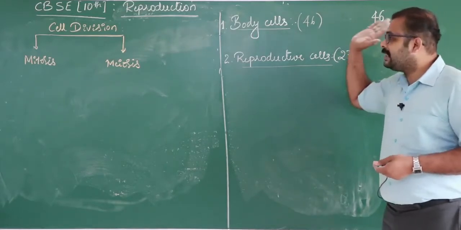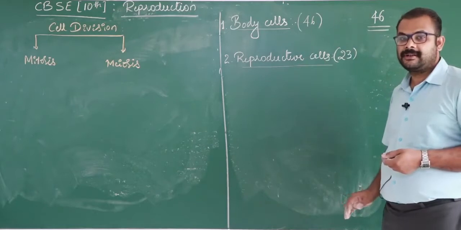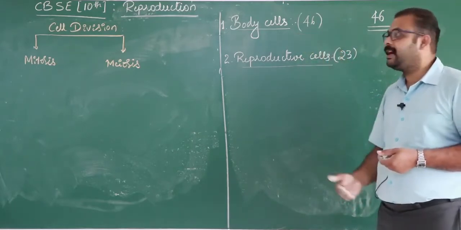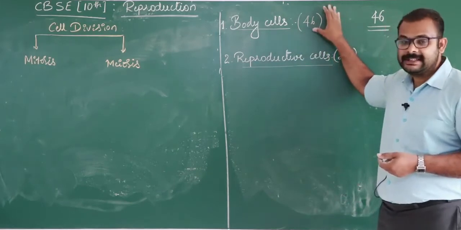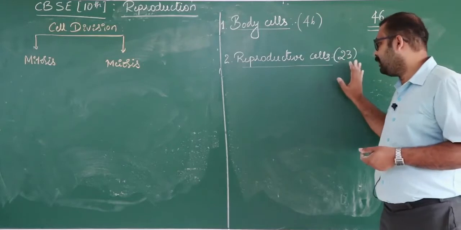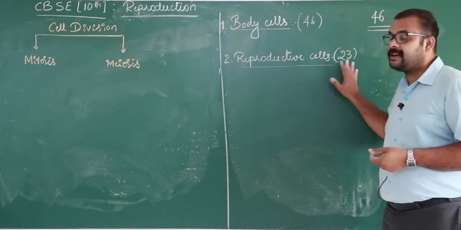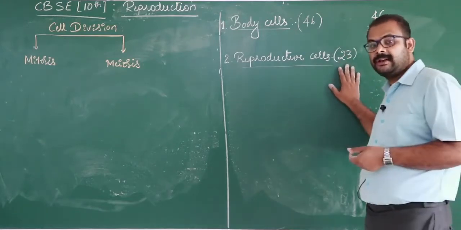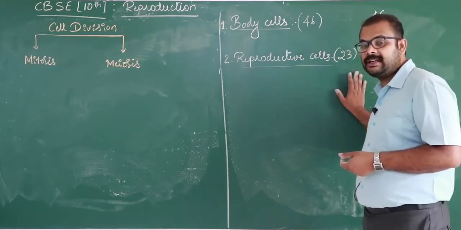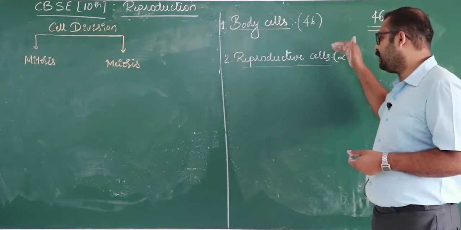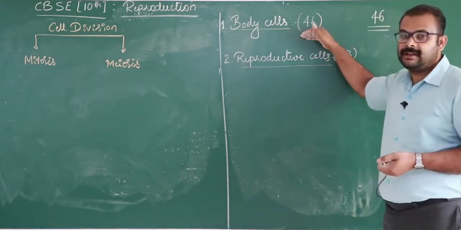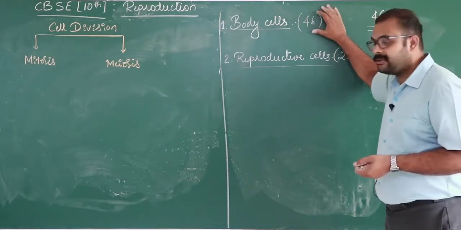If the body cells undergo cell division, the new cells obtained from the body cells contain the same number of chromosomes. But a reproductive cell has to combine with another reproductive cell to maintain the same constant number. In this division, the new cells will have 46 only.